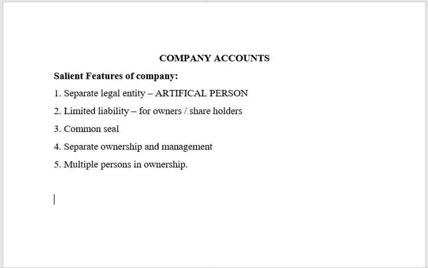What is the difference between a public limited and a private limited company? A public limited company does not have any restriction on the number of people in ownership, or the number of people who contribute the capital. Whereas a private limited company has a restriction on the number of people who own the company.